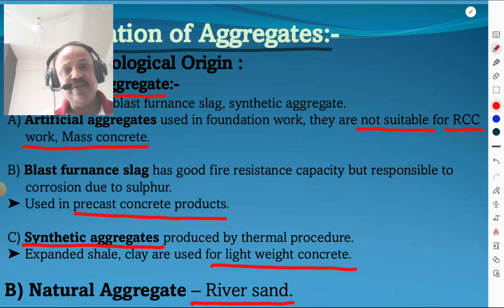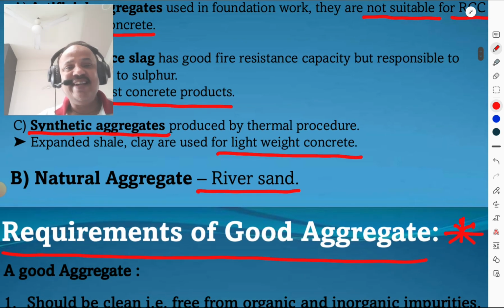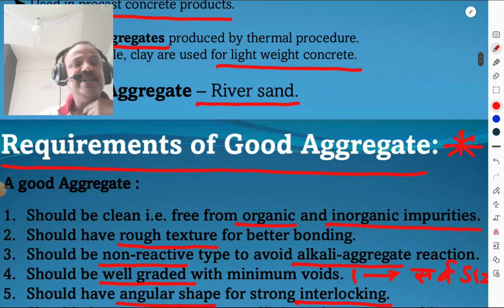Then we are going to discuss the synthetic aggregates. They are produced by a thermal reaction or thermal procedure. It may be expanded shell or it may be clay, and they are used for lightweight concrete, meaning synthetic aggregates are used for lightweight concrete. And what are the natural aggregates? These are the river sand or a rock. Then, requirements of a good aggregate. This question is all the time asked in examination.